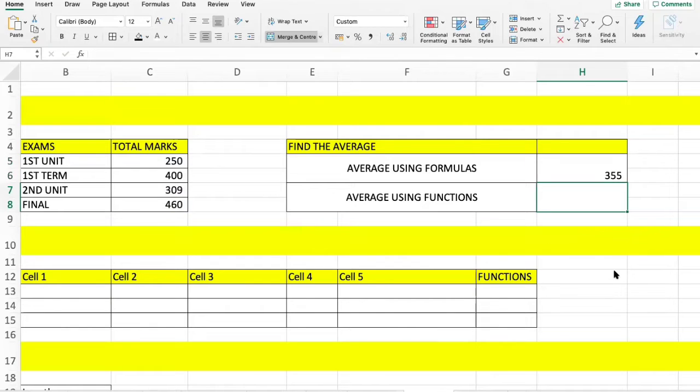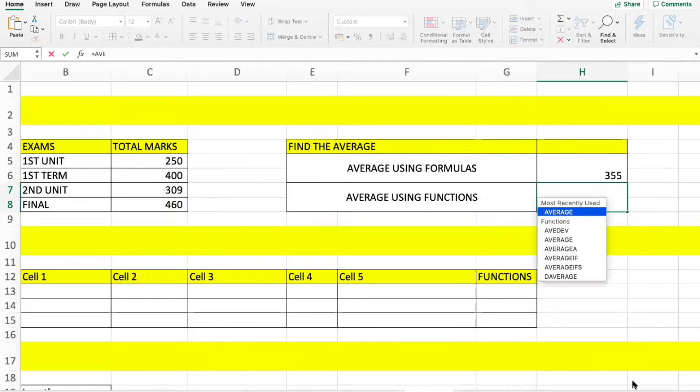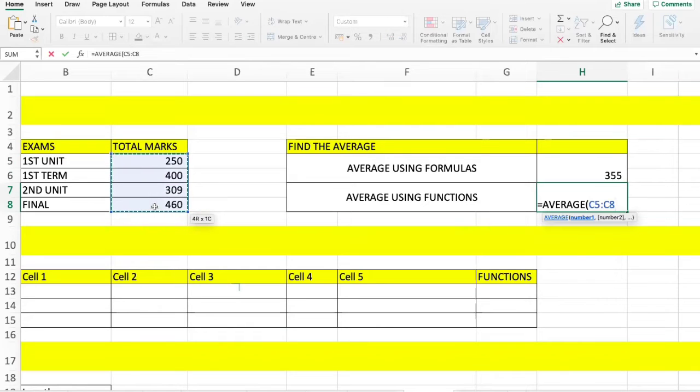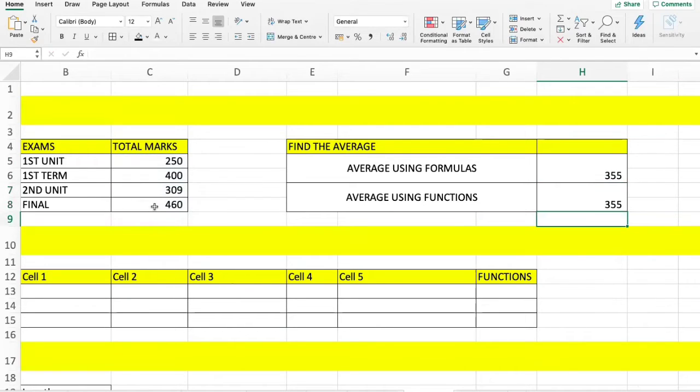Now we have an inbuilt function by Excel to calculate average. That is very simple. Press the equal to sign, type AVERAGE. You can get the option below. Just press tab once you get the option, select the entire cells for which you want to calculate the average, and close bracket. So hope you understand the formula as well as the function for average.